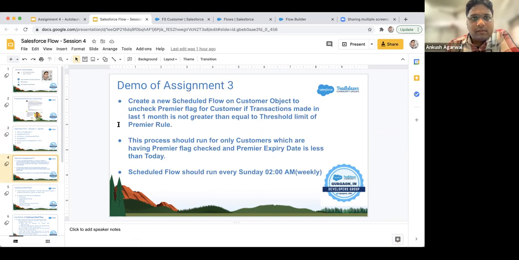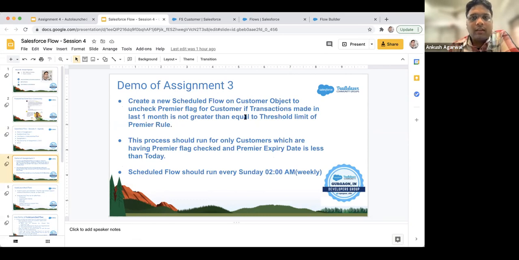Okay, so first of all we'll discuss the last assignment, and we'll try to provide you the solution for that. The requirement was to create a new schedule flow on the customer object to uncheck the premier flag for a customer if transactions made in the last 1 month are not greater than or equal to the threshold limit on the premier rule.